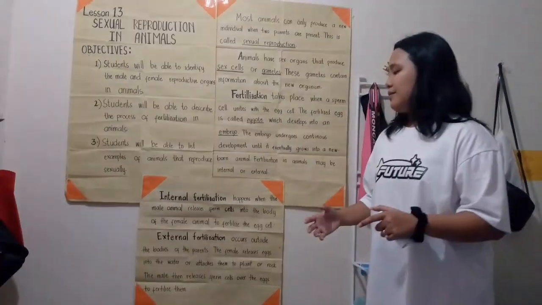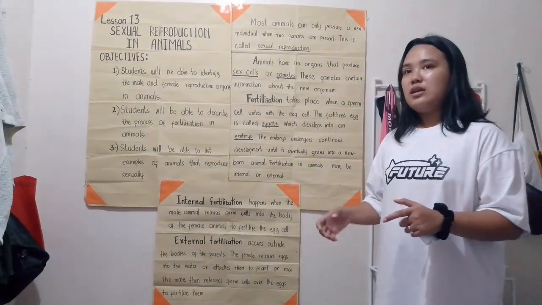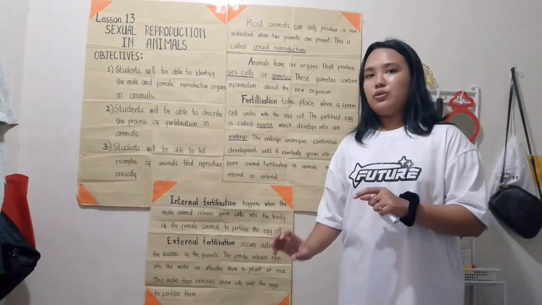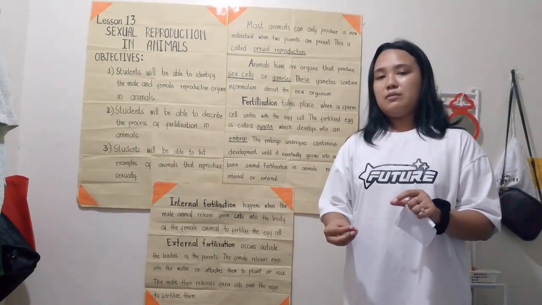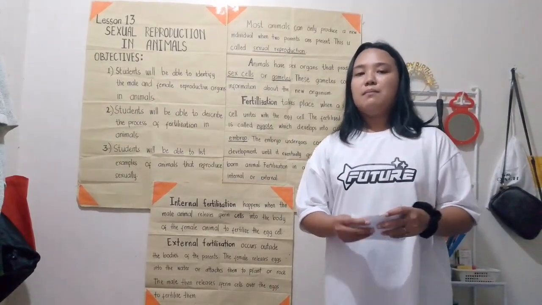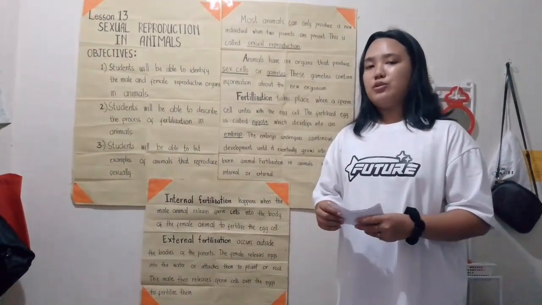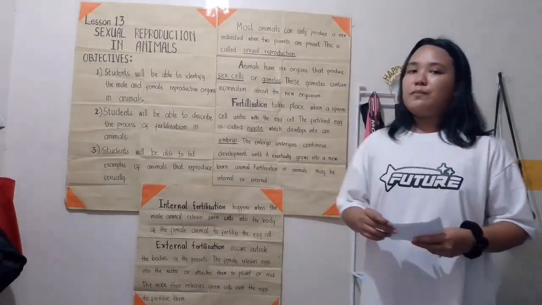And then the male animals release their sperm cells in the water so that the sperm cells can swim to the egg cells laid by the female animals to fertilize the eggs, and then make a newborn animal. So that's all for my report.